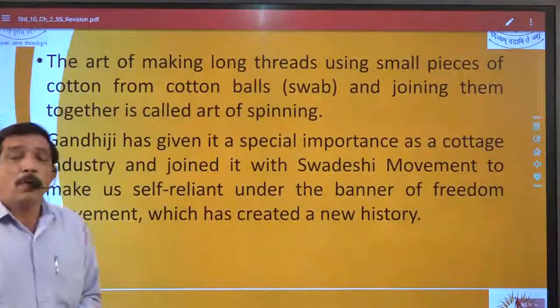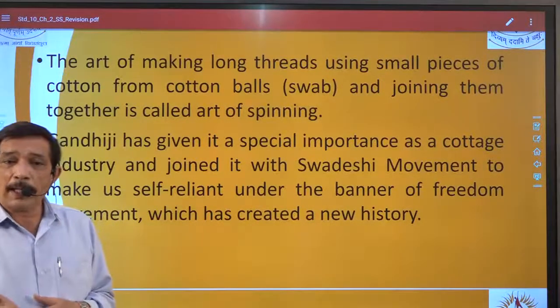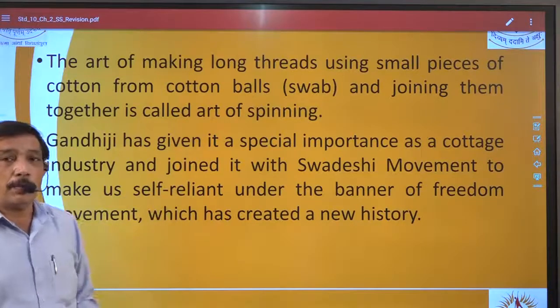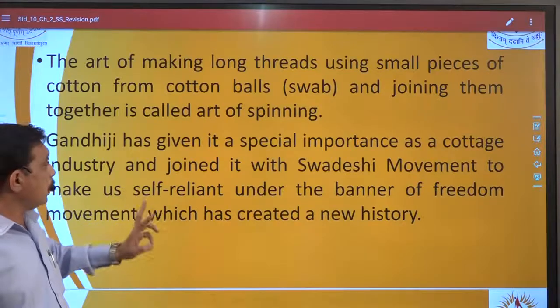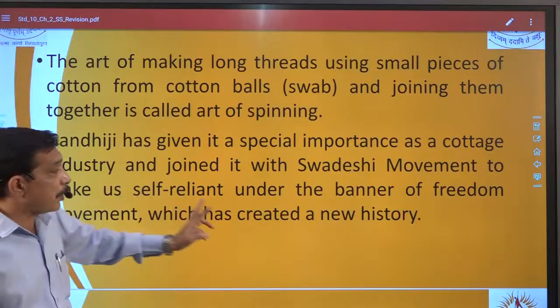Now, what is spinning? A one-line answer. The first point is Gandhiji, Swadeshi movement, cottage industry, spinning, self-reliant.